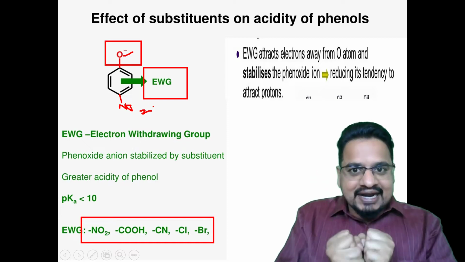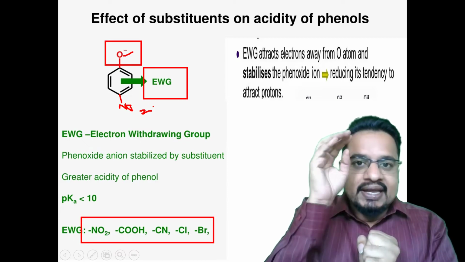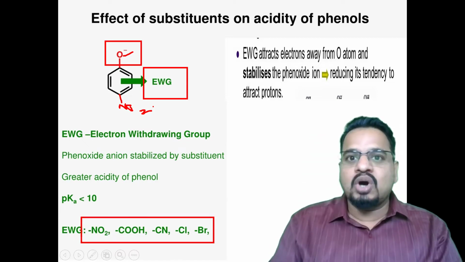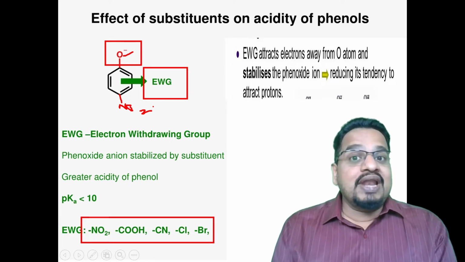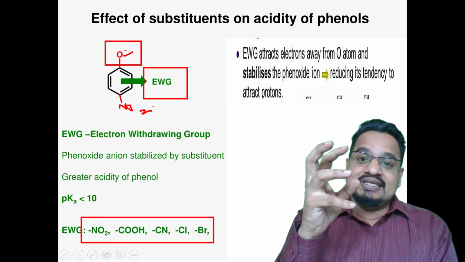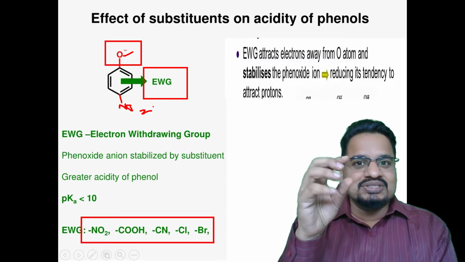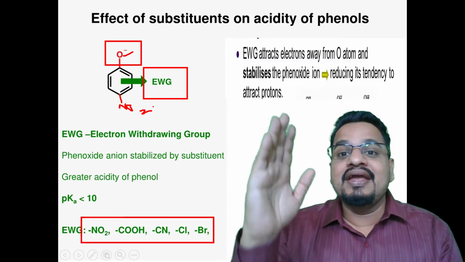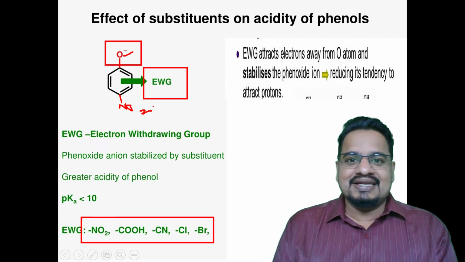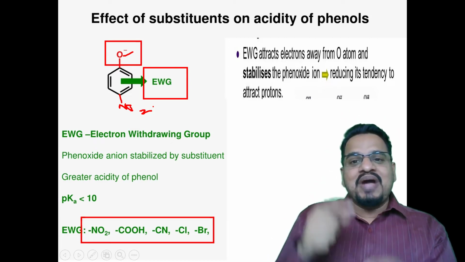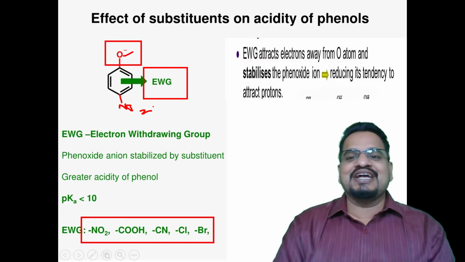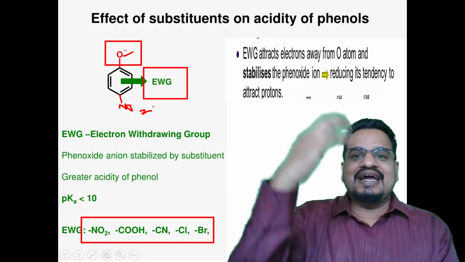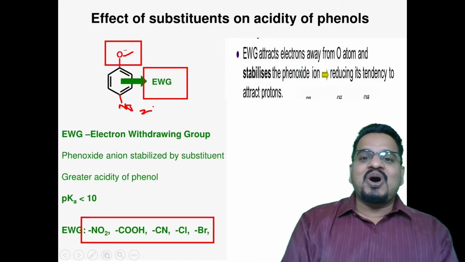They will be attracted towards NO2 and the electron cloud at the oxygen will be reduced. As the electron density at the oxygen will be less, the phenoxide ion stability will be increased. So the electron withdrawing group attracts the electrons towards it, away from the oxygen atom.